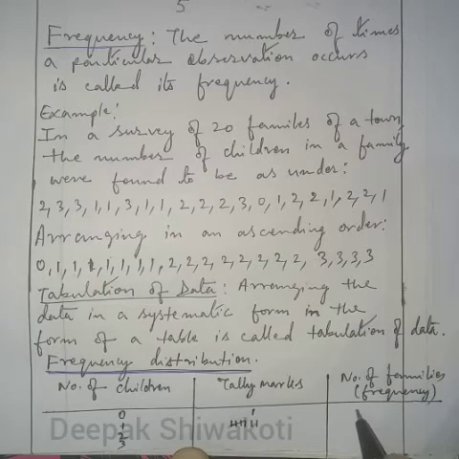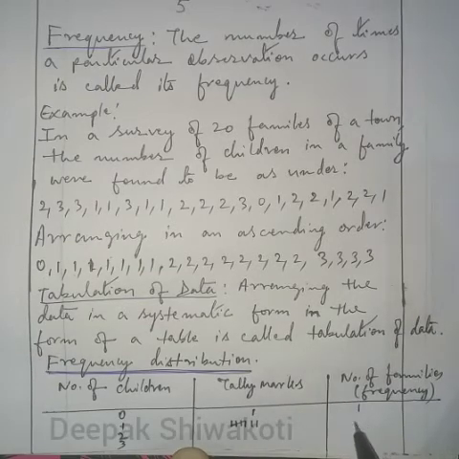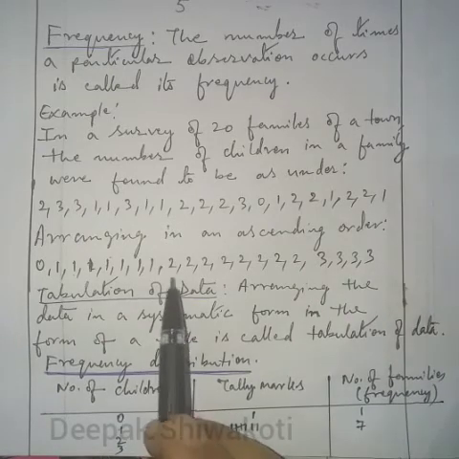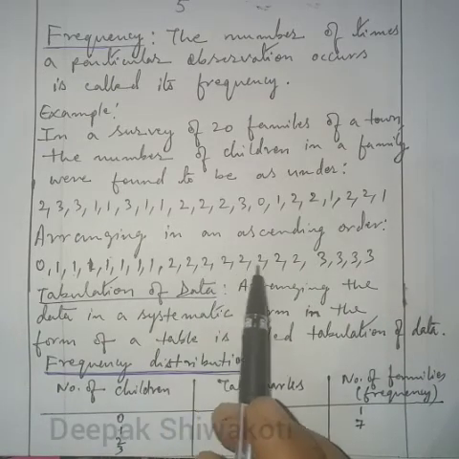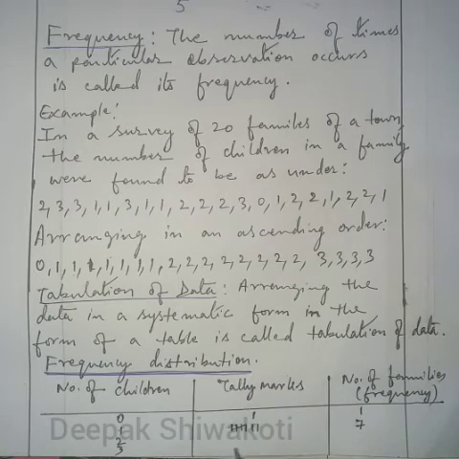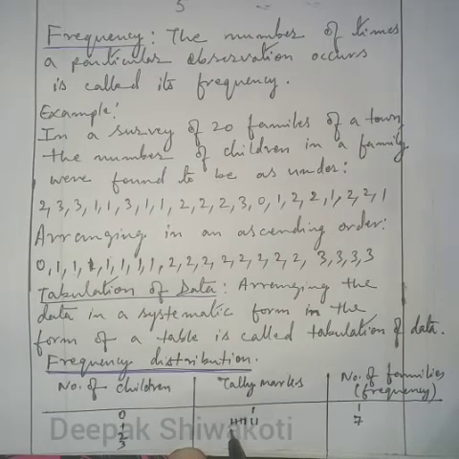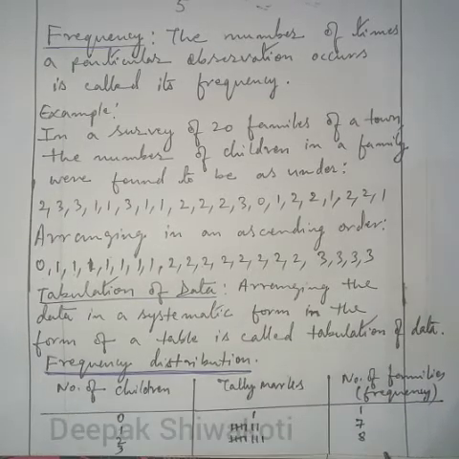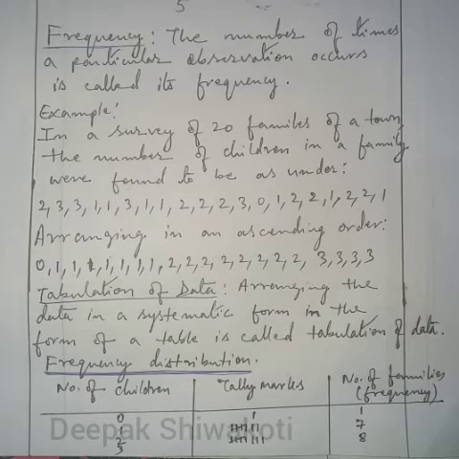So here the frequency is 1, here 7, and for 2, how many are there? 8. 1, 2, 3, 4, 5, 6, 7, 8. We'll do the tally marks for 8. Here 8. And for number of children 3, how many families are there? 3.